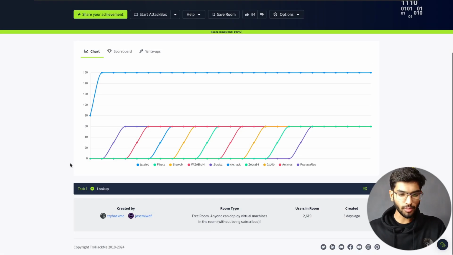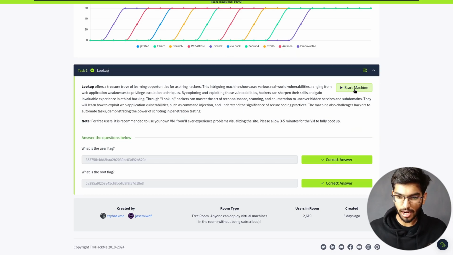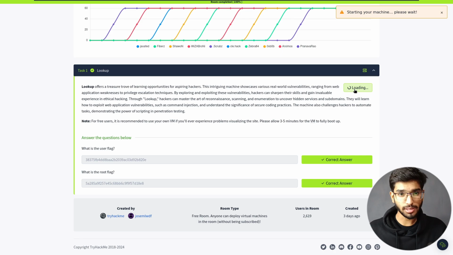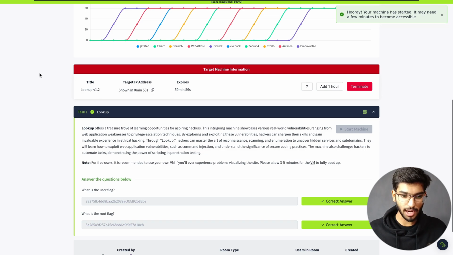Before we actually start talking, let me go ahead and click on Start Machine. By the time it's 1 minute, we can get our IP address too. Okay, so waiting for this IP address.